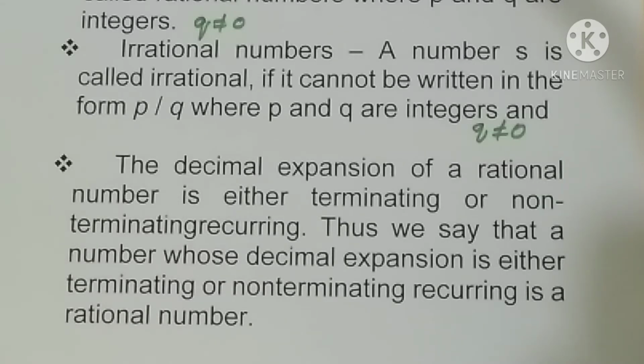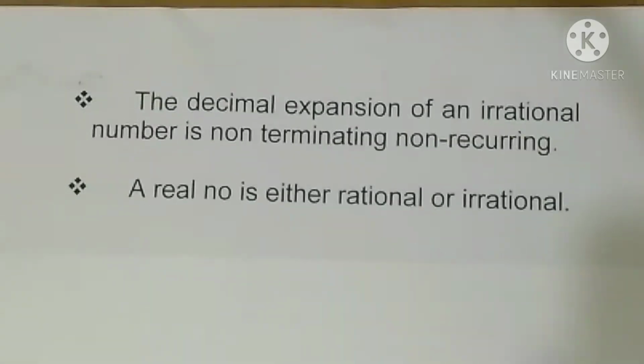What is the statement? The decimal expansions are of two types for a rational number. Which are they? One is terminating, another one is non-terminating recurring. So in the converse view, what we are telling is, when the decimal expansion is terminating or non-terminating recurring, it is a rational number. The number is called rational only.